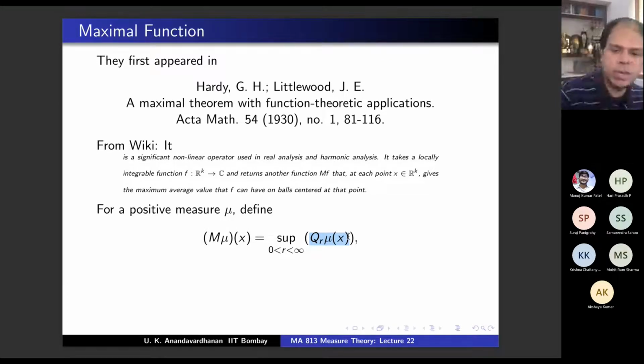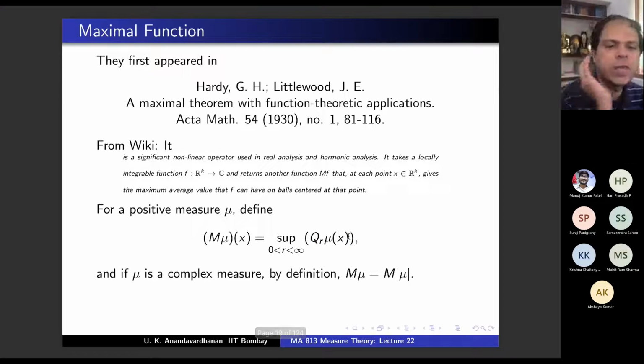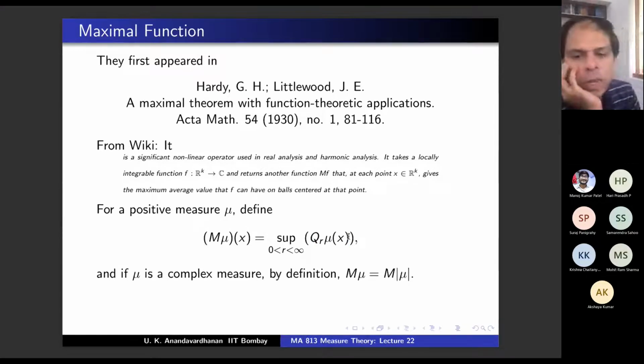So this certainly exists. And if mu is a complex measure, by definition, mu is the total variation of mu, so that it makes sense for complex measures. Clear the definition? Take the supremum of those quotients over all r, and for a complex measure, take the total variation measure, which is a positive measure, and then take its maximal function. Why is it called maximal function? You will see. We are going to prove a theorem, and that is where perhaps the name is coming from.